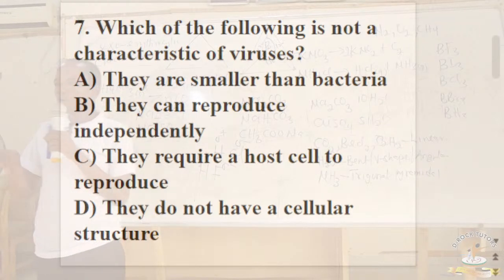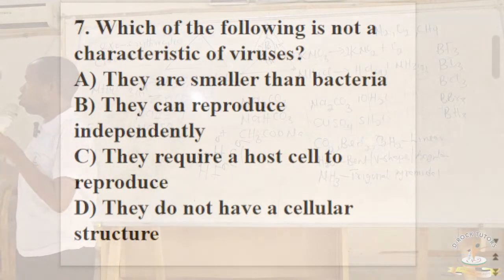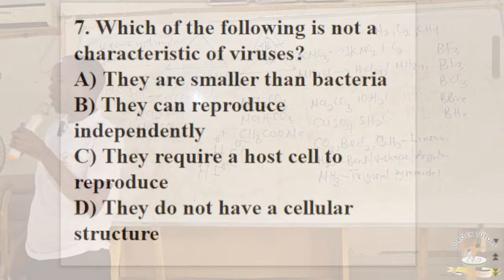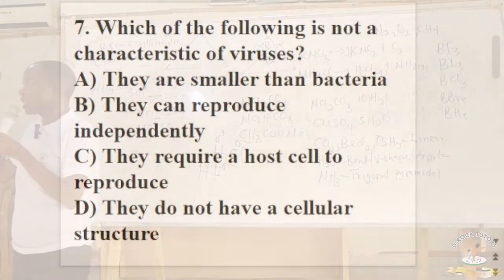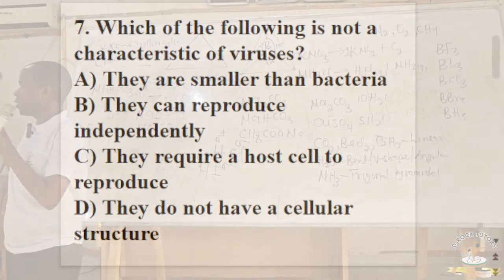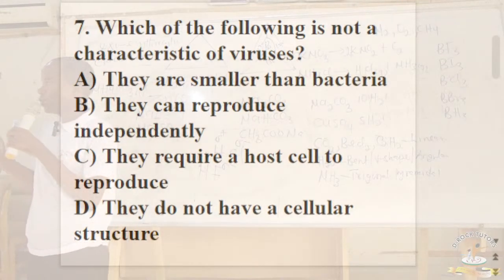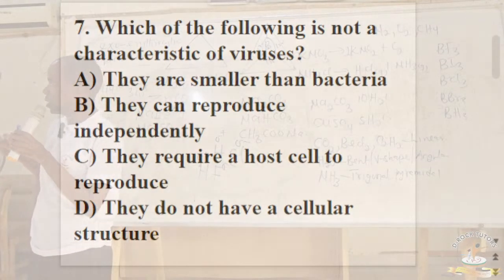They can only reproduce when they are present in the body or in the cell of a living host. And that's actually what you have in option C. They require a host cell to reproduce. So the correct answer here, which is not true about viruses, is they can reproduce independently. They cannot. They need a living host before they can reproduce. The correct answer here is option B.